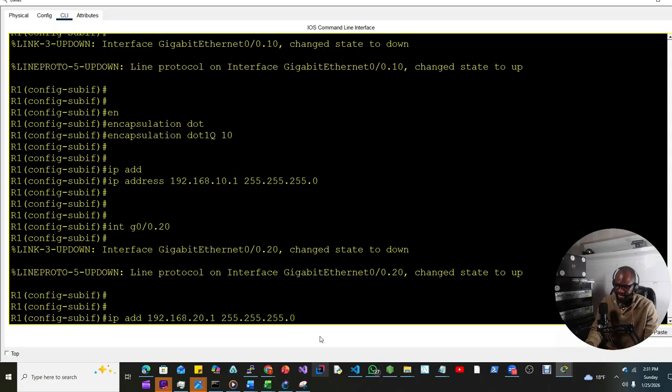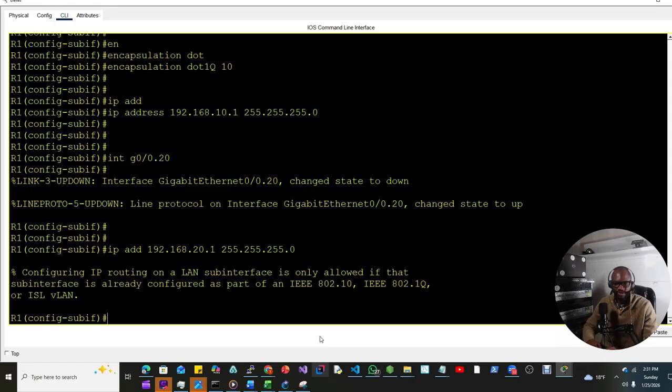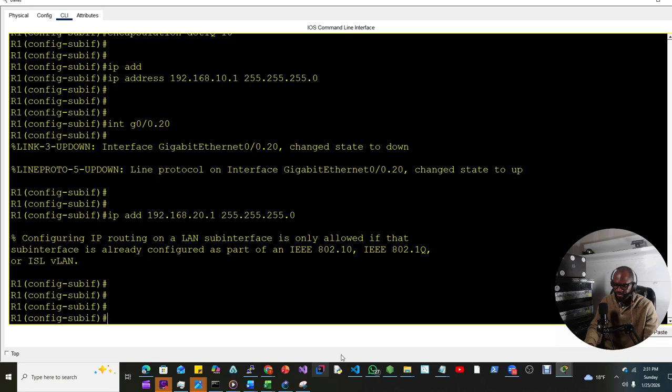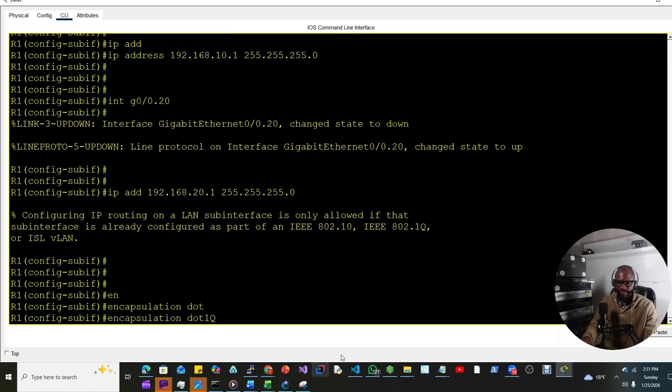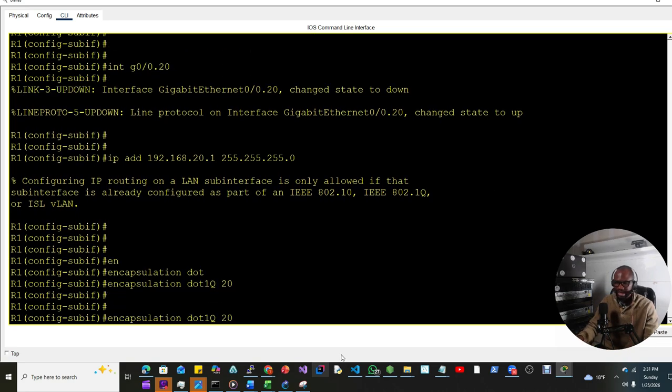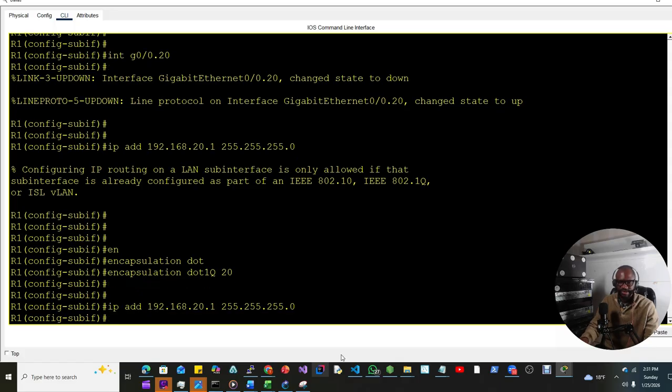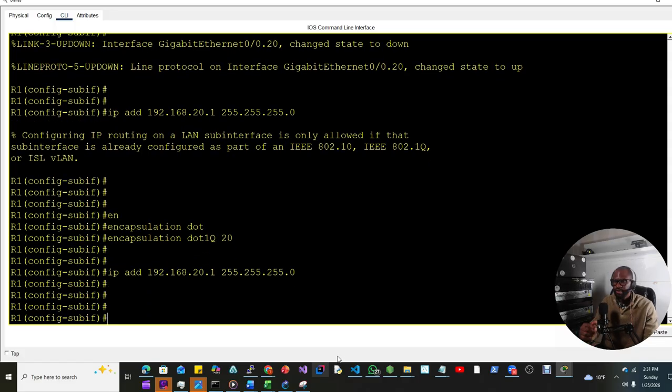If we hit enter, we get a flag stating that on the sub interface we have to do encapsulation dot1q before assigning IPs. Let's check it out. Here's the message: configuring IP routing on a LAN sub interface is only allowed if that sub interface is already configured as part of an IEEE 802.1Q, which is the encapsulation dot1q. So we need to do encapsulation dot1q 20, and then we can assign the IP address successfully. There we go. All right, so remember, on the sub interface, always type the encapsulation dot1q VLAN tag first before assigning the IP address.